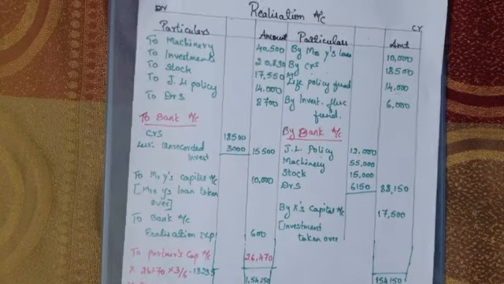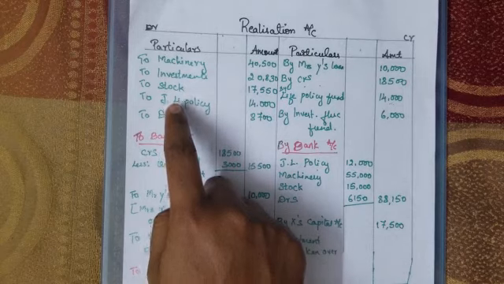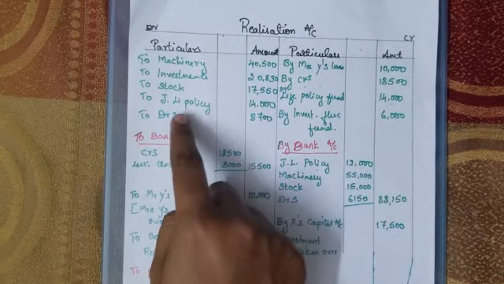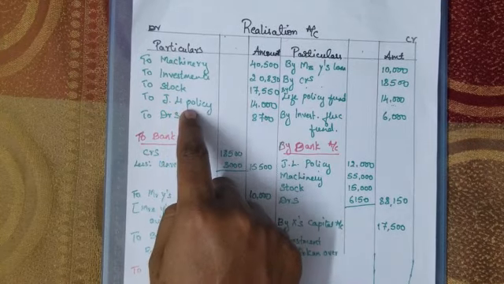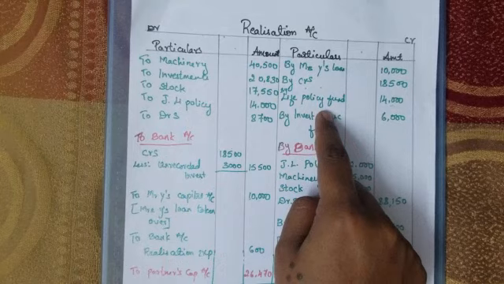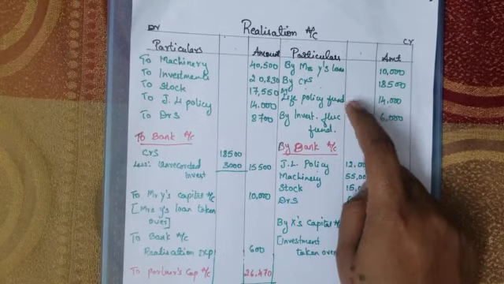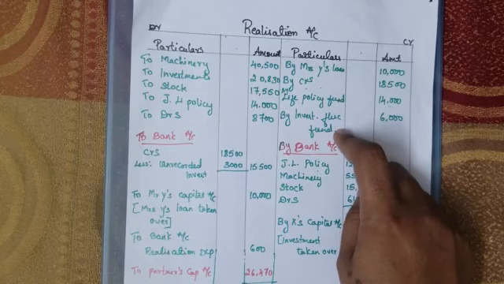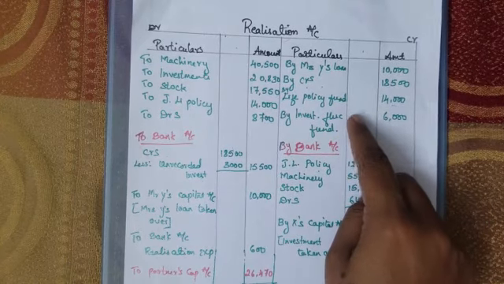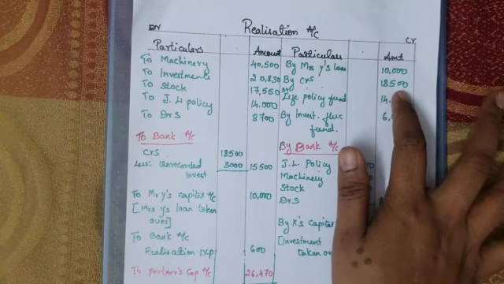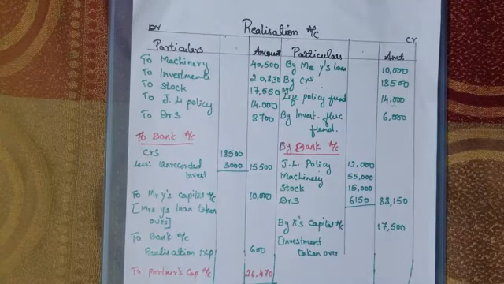Okay. And next, once again I am telling you, joint life policy and joint life fund are created out of this itself. This is the investment. Whatever income you are getting out of this is converted as fund. These two funds are not external liabilities. They are internal liabilities. Henceforth, this will not be paid by the firm. Only the external liabilities will be paid off by the firm.